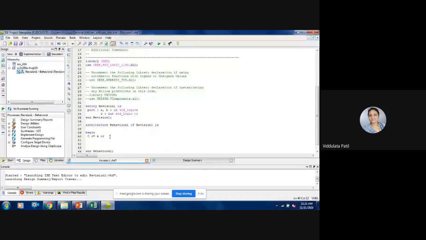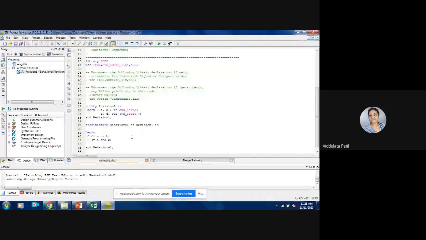So here, I will just add one more output, that is D. So here this is A or B, and then D is equal to A and B. Then we want to end this architecture, so there will be a statement end behavioral. Okay, so this is the code for the AND as well as the OR gate.